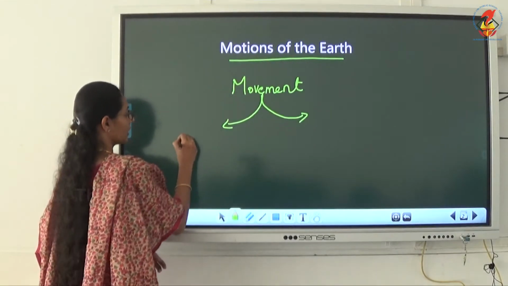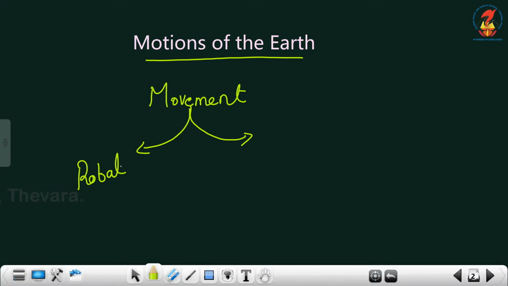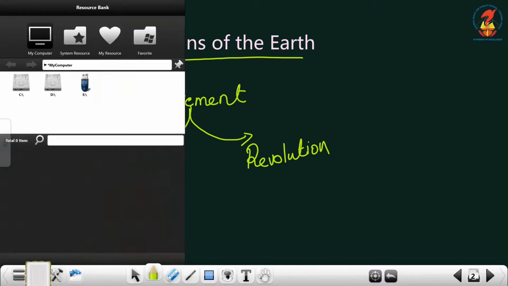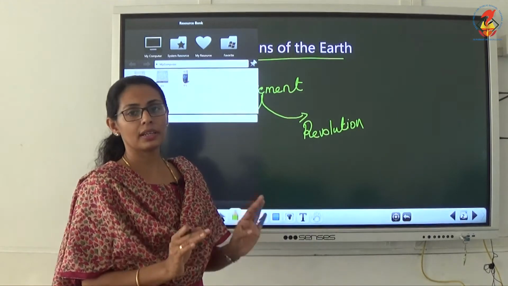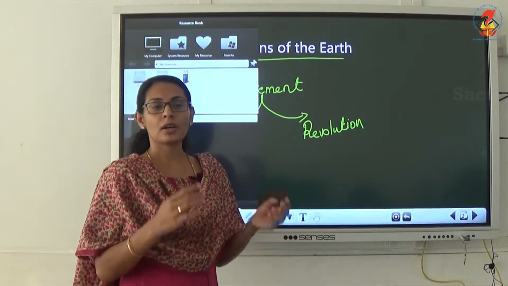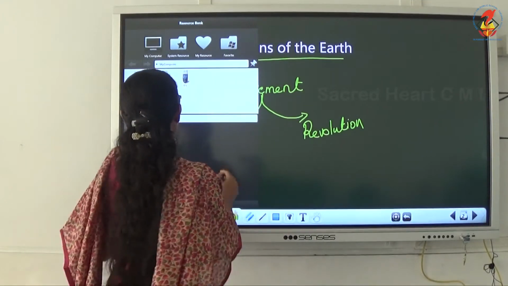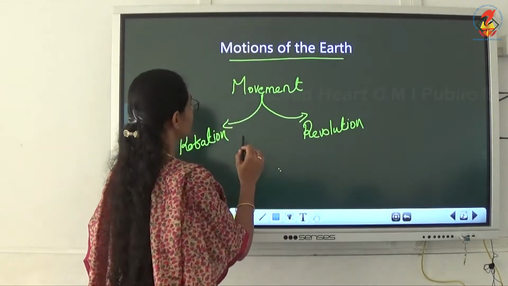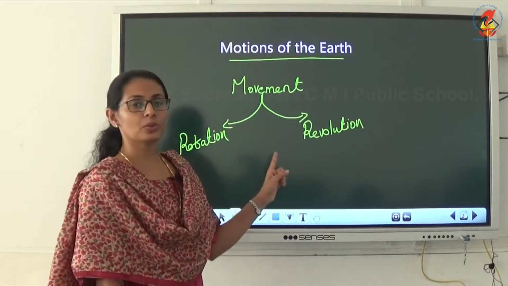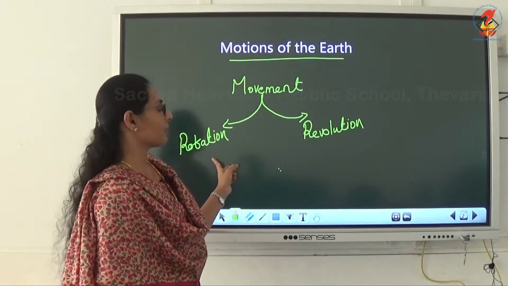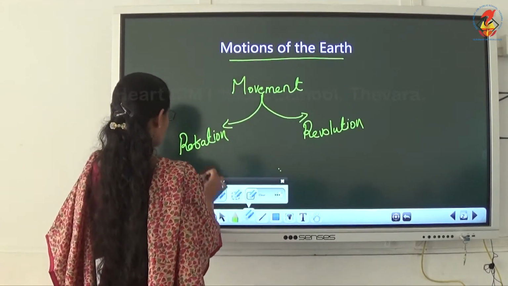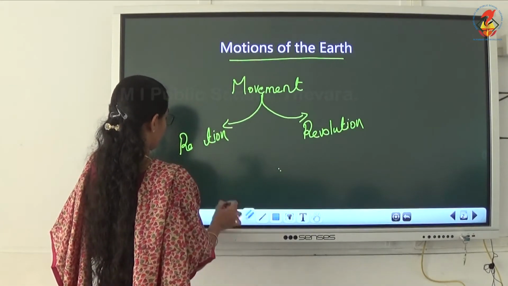Which are they? One is rotation and another one is revolution. So rotation and revolution are the two motions of the earth. We already know that we have two movements. Movements and motions both are the same. So the motions of the earth are divided into two: one is rotation and another one is revolution.